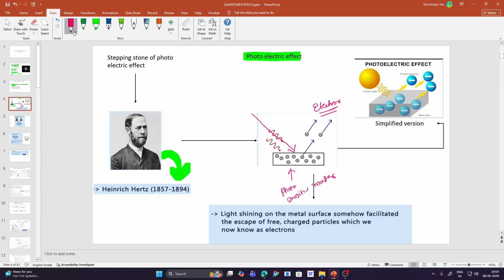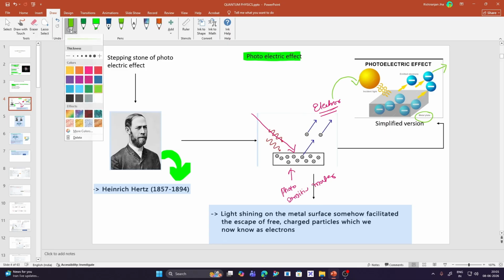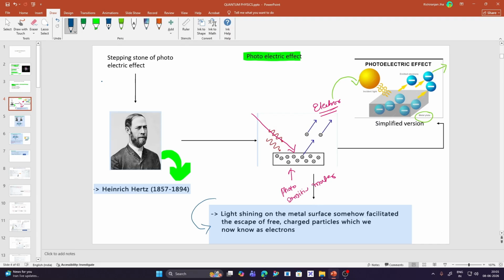In this figure, you can clearly see that light is incident on a metal plate and electrons are emitted. This is what the photoelectric effect is. In simple words, light shining on a metal surface somehow facilitates the escape of free charged particles, which we know as electrons.